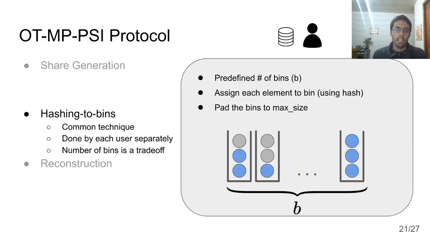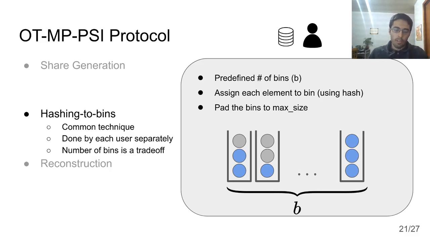done by each participant individually, and is a pretty common technique for private computation. So we have this predefined number of bins named B, and the user distributes the elements that it has across these bins using some sort of function such as a hash function, and each element is assigned to some bin number. Then for privacy reasons, these bins are padded to some maximum size that is again chosen by the protocol. And the reason for that, like I said, is privacy, because if one were able to see